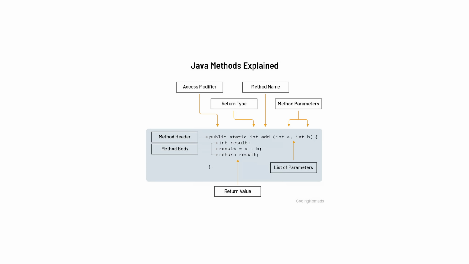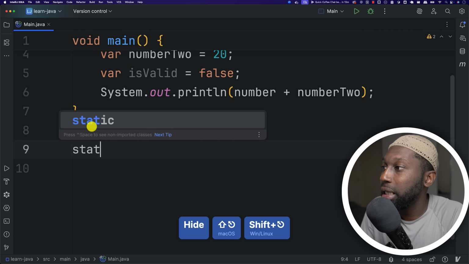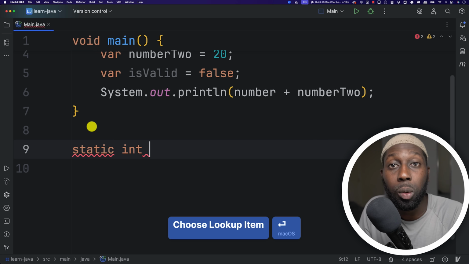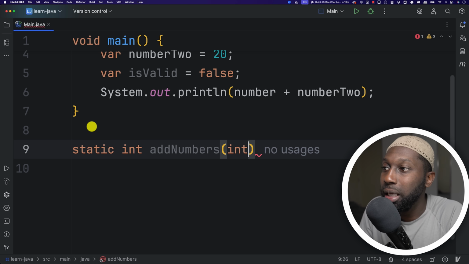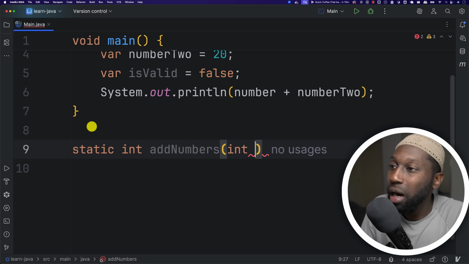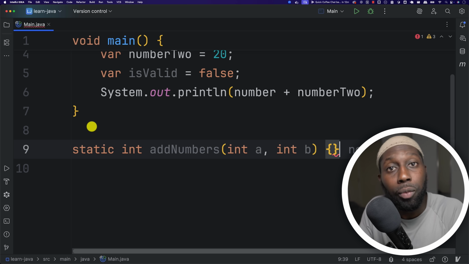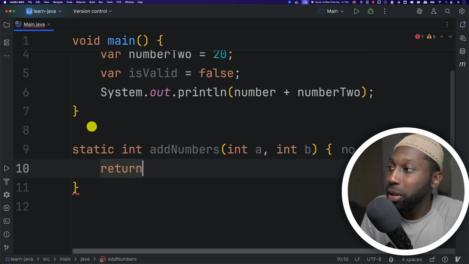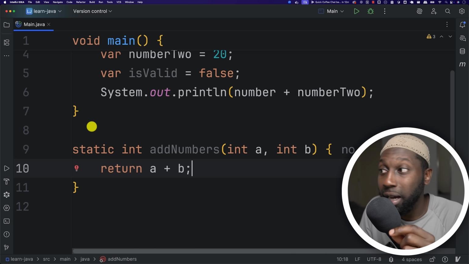So methods basically allow us to create some functionality that we can reuse again and again and again. So outside here, I can say static, and then I can say int. So this method will return an integer, and then I'm going to say addNumbers. And here I'm going to say int. So this int is basically the data type, which is whole numbers. I'm going to say int a for number a, and then int b for number 2, for example, right? And then I can say return. So I'm going to return something from this method, a plus b. So that's my simple method.